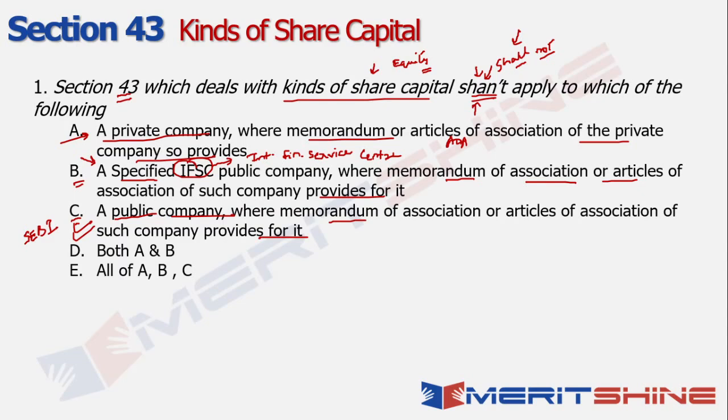Section 43 and certain sections within chapter number 4 will not be applicable to certain classes of companies, be it your private companies, your specified IFSC companies, or in some cases your Nidhi companies as well. So you have to be careful when you look at chapter 4 and look very clearly at what exceptions are mentioned, right? There are certain sections where exceptions will be mentioned, and one such section is section 43, wherein your private company and your specified IFSC public company are not exactly part of it. So that's something for you to remember. And in this case, option D becomes my answer.